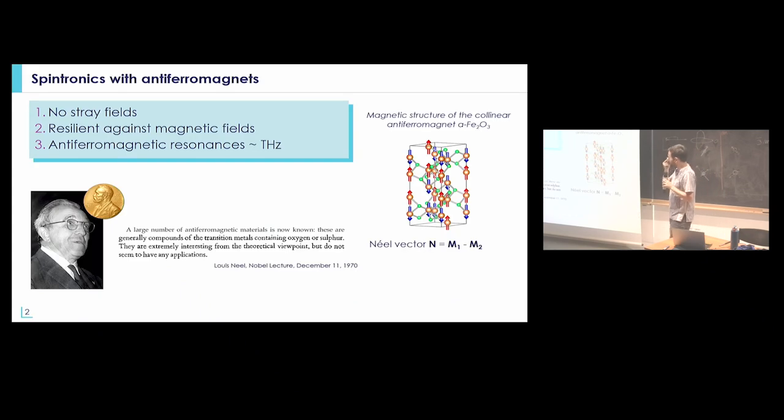When we talk about antiferromagnets, it's always important to remember what are really the key differences compared to ferromagnetic materials. First, the fact that there is no stray field, then that it's quite difficult to control the direction of the antiferromagnetic order with external magnetic field, and the antiferromagnetic resonances lie in the terahertz range. I will discuss these three properties in detail and explain why we have them in antiferromagnets. This makes them fundamentally really different from ferromagnets.